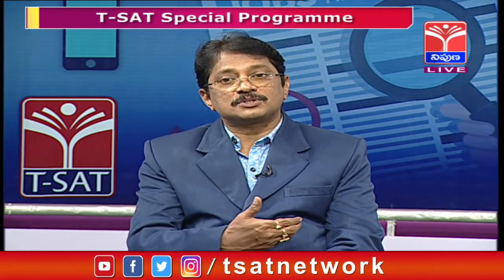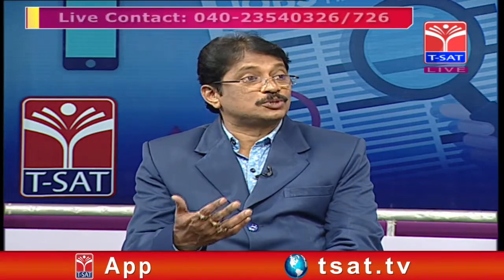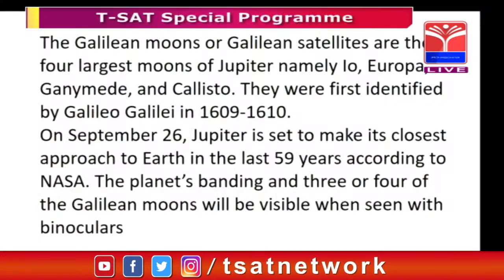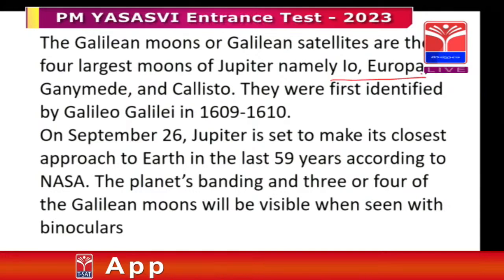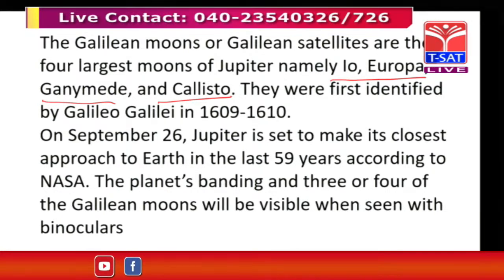As per the NASA reports, when Jupiter comes nearest to the Earth, using binoculars people can identify that there are four moons, and they named those four largest moons the Galilean moons. The names of those four moons are Io, Europa, Ganymede and Callisto.